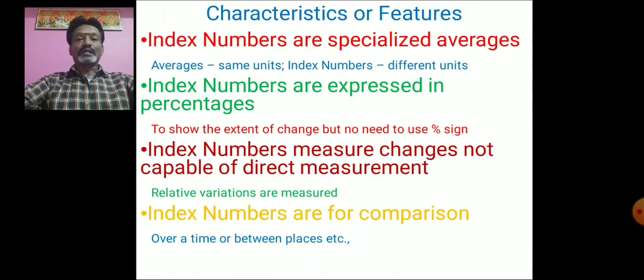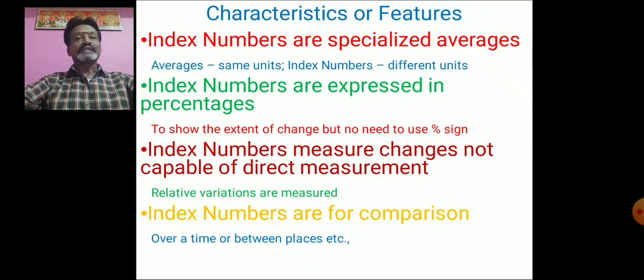For example, if we are comparing the price index number of different commodities with one base period and a current period, suppose the index number value is 120, that is, the price index is equal to 120. It means the base period value is taken as 100 and the current period value is 120. So the change that has happened here is 20%.